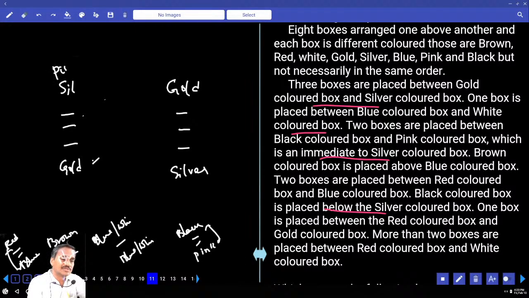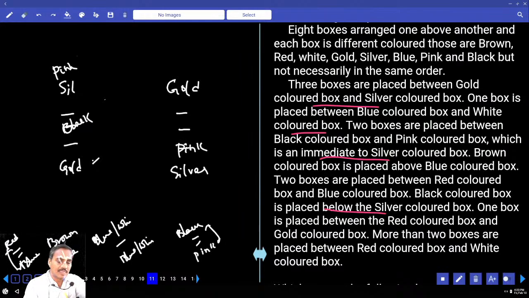Now if pink is here, there are 2 in between pink and black, hence black colored box must be here. Now this black is below this one, and pink is adjacent to this silver. If pink is here, then black comes here, and 1, 2, 3, 4, 5, 6, 7, 8, 9 boxes would be needed. Hence pink cannot be below this silver; pink is above this silver and adjacent to it. Now pink is at this place.